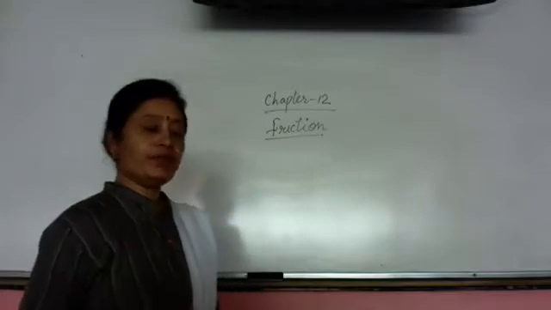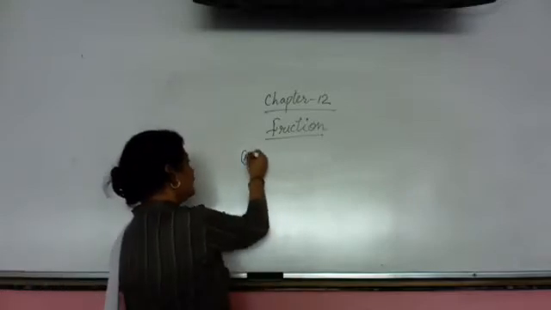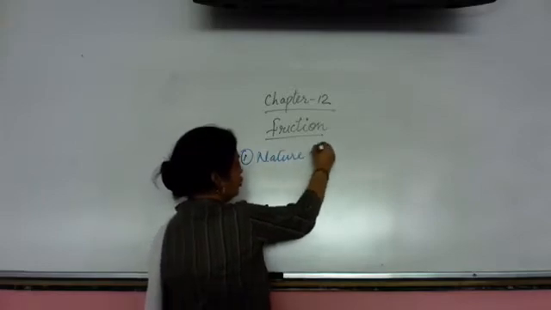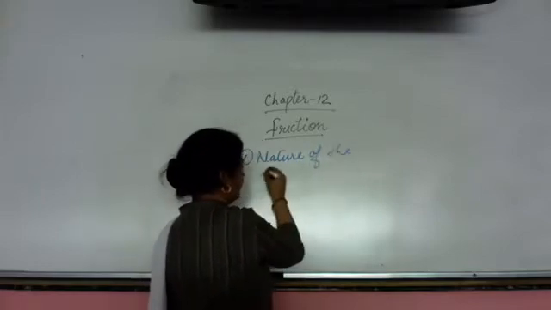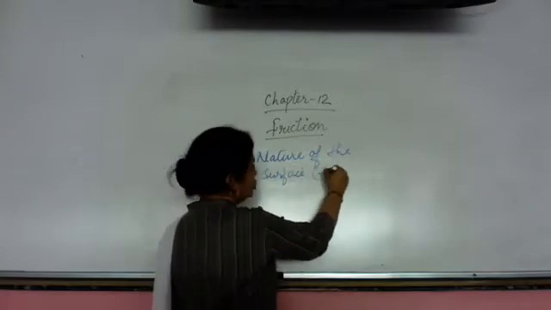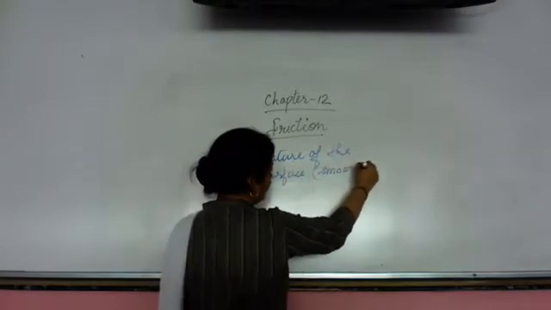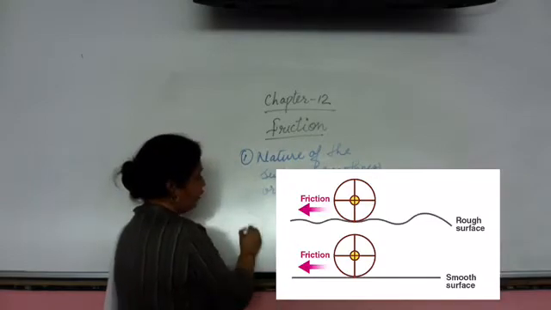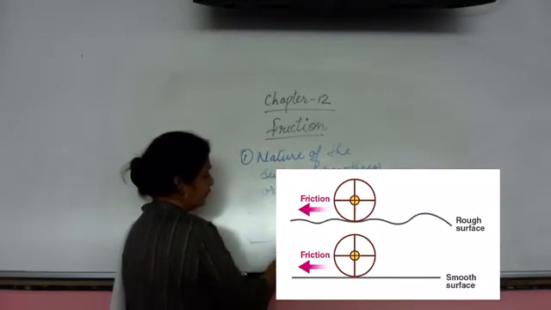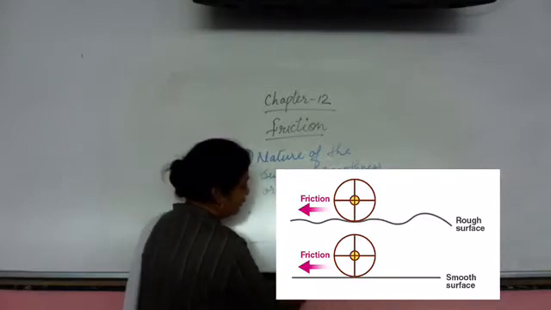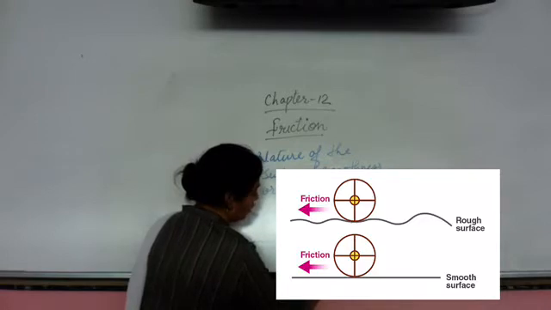Factors that affect friction. First, the nature of the surface, which means smoothness or roughness. Here you can see an object slide and roll down onto a smooth or a rough surface.